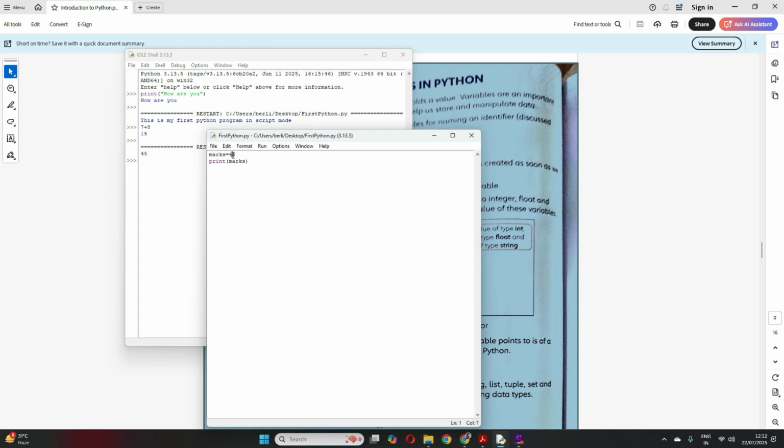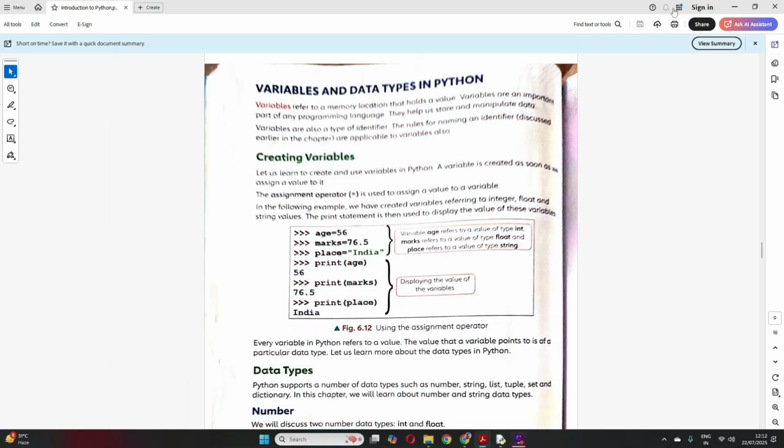Okay, clear, I hope. So a variable holds a value for me. It refers to a memory location. Now see, I have just assigned 45 to this variable, and when I try to access this variable, it will fetch my value 45 from the memory location and print it. So what is a variable? A variable refers to a memory location that holds a value.